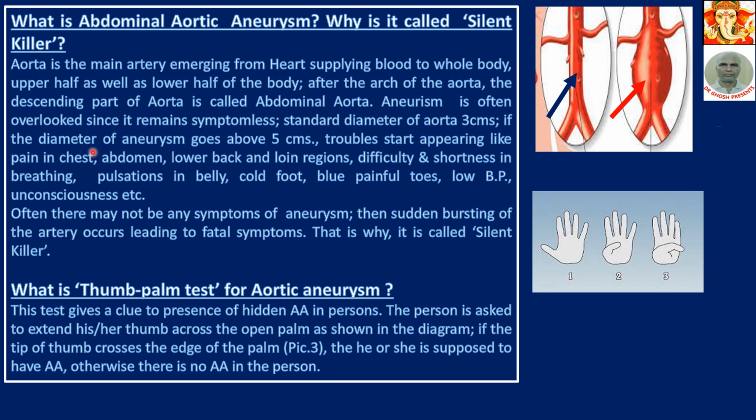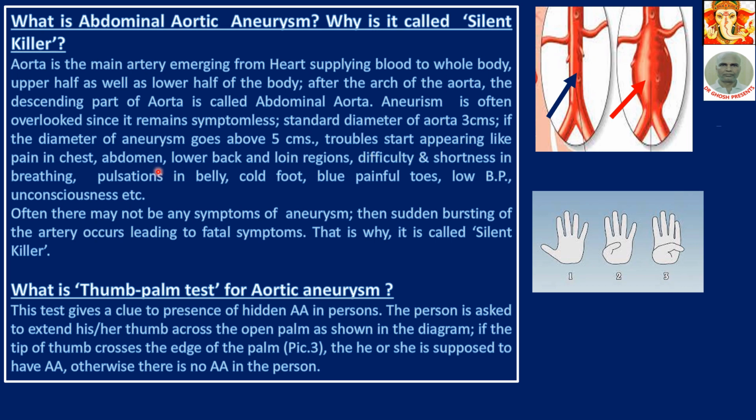Aneurysm is often overlooked since it remains symptomless. The standard diameter of the aorta is 3 cm. If the diameter of the aneurysm goes above 5 cm, troubles start appearing. That is, between 3 to 5 cm, there may not be any symptoms.